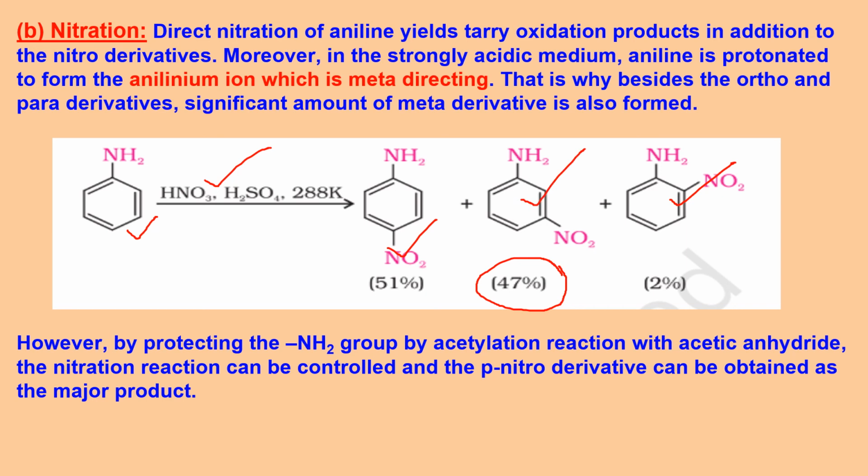The reason for this is when you are making use of such strong acids, then H plus from here will react with NH2 and give you the anilinium ion. Now once this converts to anilinium ion, it becomes meta-directing in nature because NH3 plus anilinium ion is electron withdrawing in nature. So that is the reason for substantial amount of meta product also.